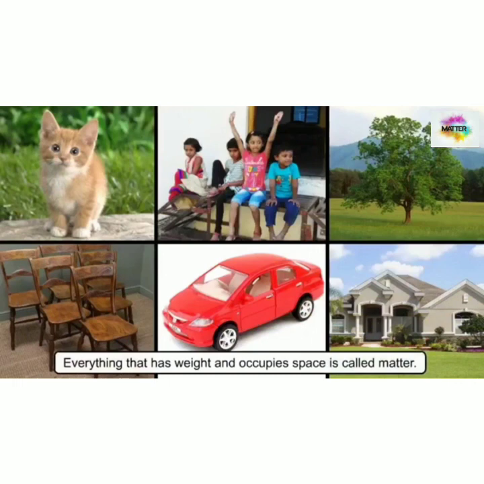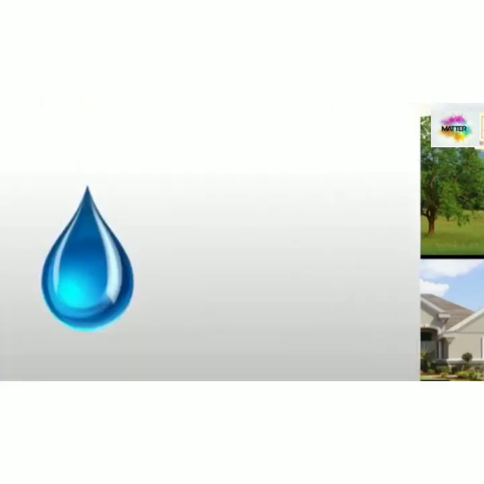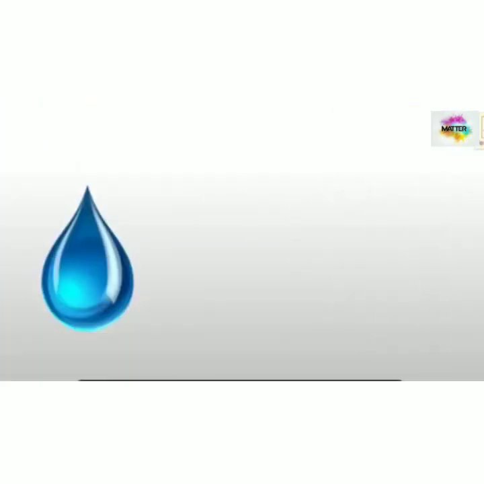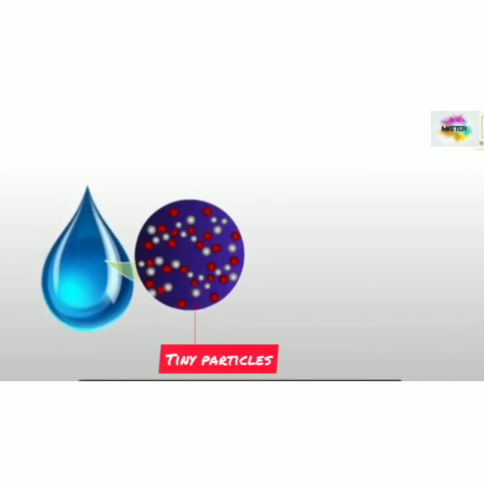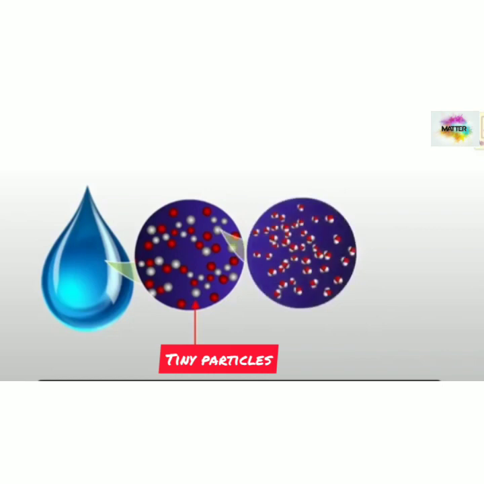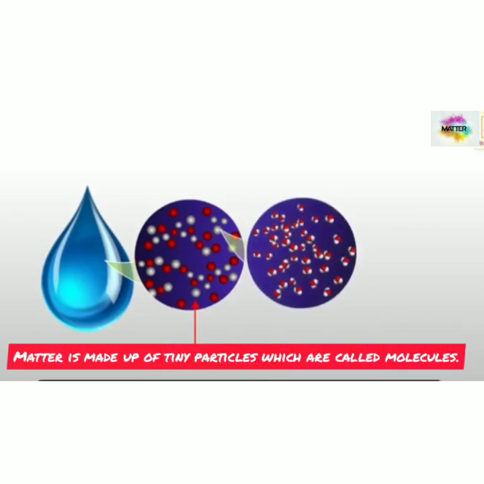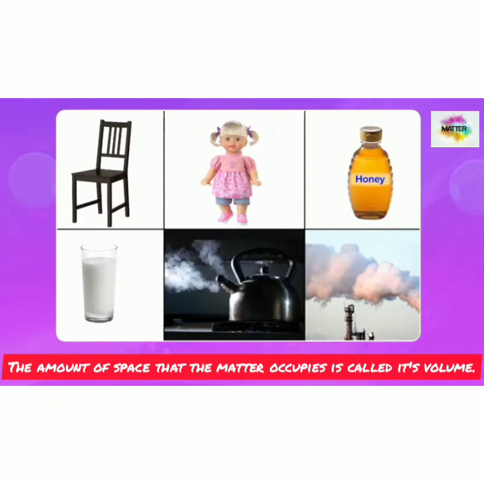Students, do you know why matter has weight and occupies space? Let me explain this. Matter has weight and occupies space because it is made up of tiny particles. These particles are so small that we cannot see them. And what do we call these particles? Yes, matter is made up of tiny particles called molecules. And students, the amount of space that the matter occupies is called its volume.